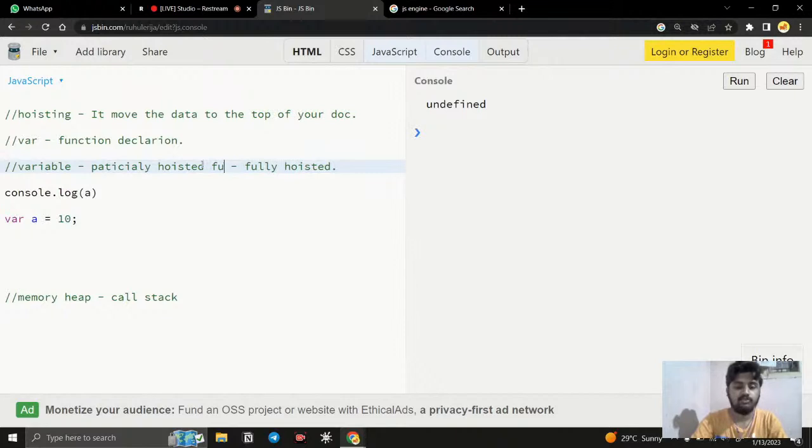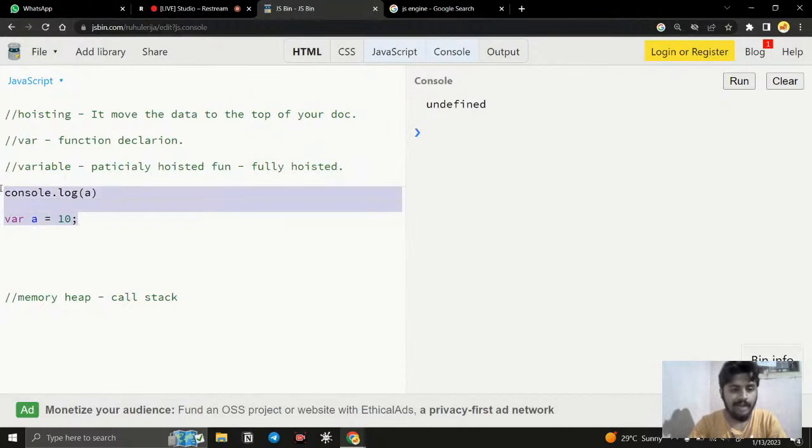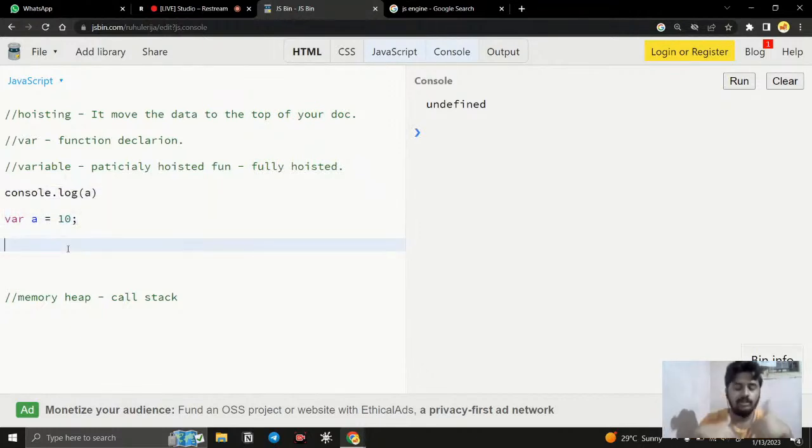I just mentioned this word, right? So what is meant by partially hoisted? If I say partially hoisted, the values are not moved to the top, or values are not assigned when the memory allocation happens. Only the container space is allocated. For example, right now we have created this code, so how has the memory allocation happened before JavaScript runs the code?